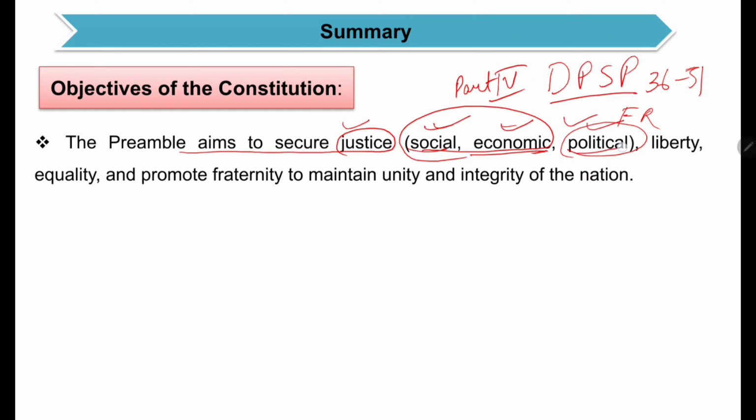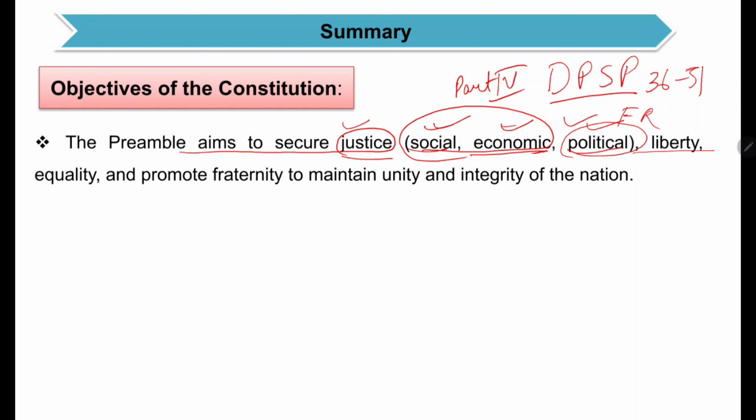All these things come under political justice. I hope the term justice in this preamble is clear, and how it is related to social, economic and political. Next we have liberty. Under liberty, what were the terms that we have? Liberty of thought, expression, belief, faith and worship.